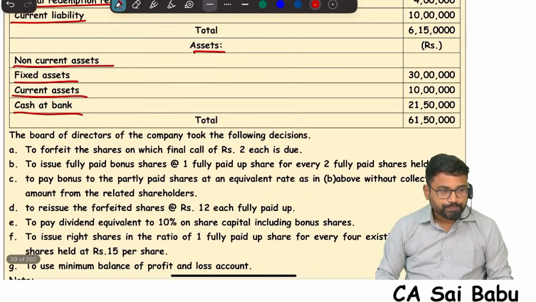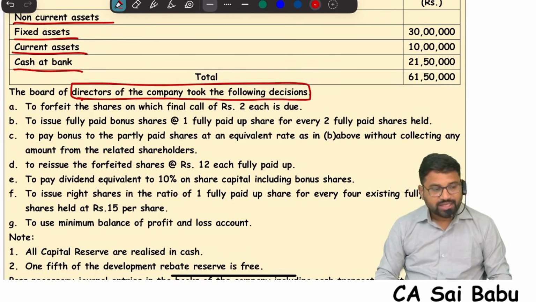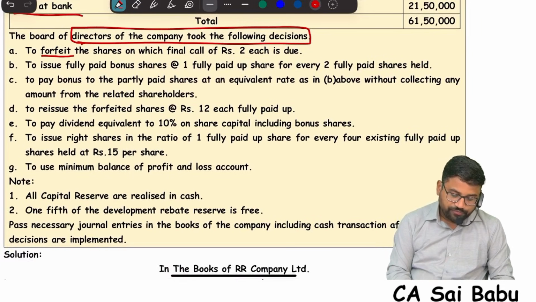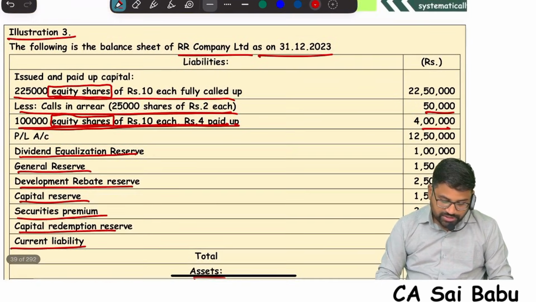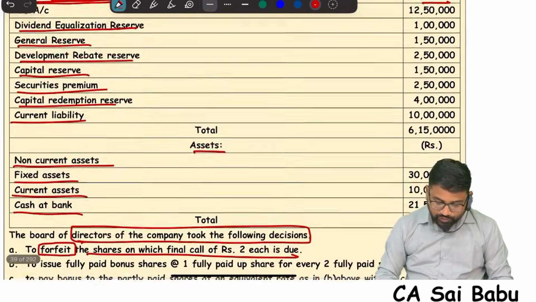Now see this, the board of directors of the company took the following decisions. So they have taken some decisions. What are the decisions they have taken, sir? Say this: to forfeit the shares on which the final call of ₹2 each is due. So they want to forfeit the shares. How many shares? 25,000. See this, these shares with calls in arrears, they want to forfeit those shares.